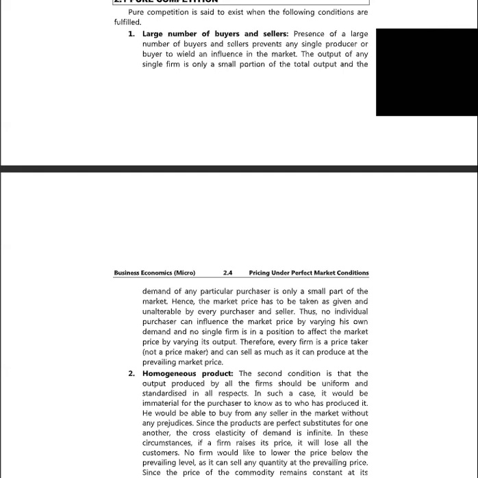Thus, no individual purchaser can influence the market price by varying his own demand, and no single firm is in a position to affect the market price by varying its output. Therefore, every firm is a price taker, not a price maker, and can sell as much as it can produce at the prevailing market price. So, with this we can understand that there are, firstly, a large number of buyers and sellers, and due to this large number, no single one can influence the market, and a single firm's output is only a small portion of the total output.